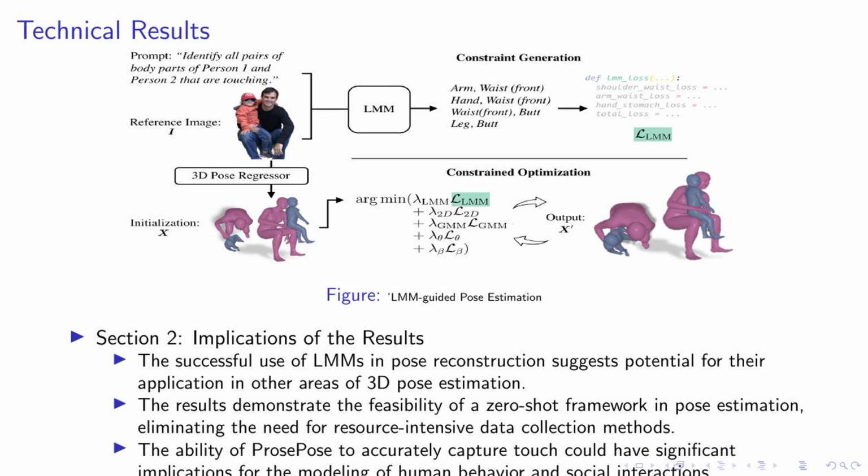Furthermore, the ability of our framework, ProsePose, to accurately capture touch could have far-reaching implications for the modeling of human behavior and social interactions. Lastly, our results also highlight the potential of using written language to extract semantic priors on human poses. This opens up new avenues for research in this area. In essence, our work not only advances the field of 3D pose estimation, but also paves the way for future research in this exciting domain.